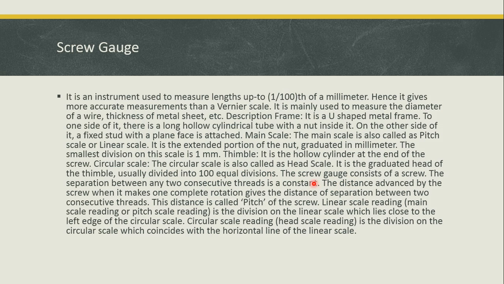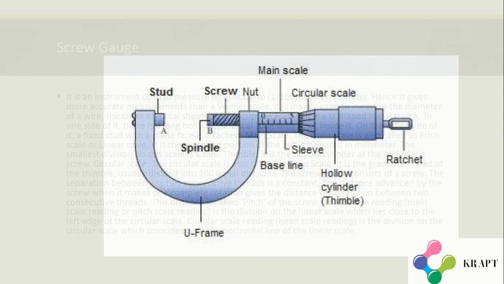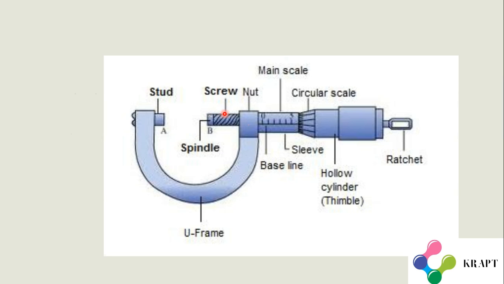Now, the screw gauge consists of a screw. The separation between any two consecutive threads is a constant. The distance advanced by the screw when it makes one complete rotation gives the distance of separation between two consecutive threads. This distance is called the pitch of the screw. So if we rotate this screw one time, that is one whole rotation, then the distance it moves is known as the pitch of the screw.